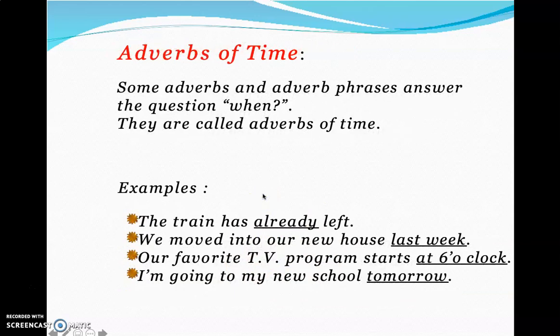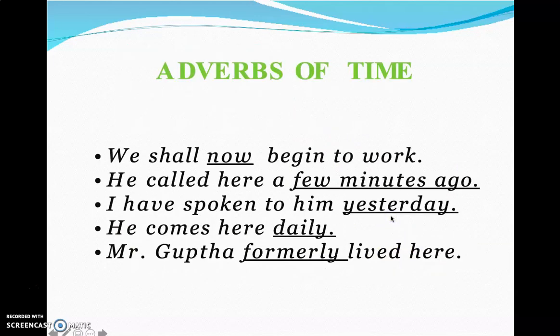Adverb of time. The word itself says it is time. The train has already left. Last week, 6 o'clock, tomorrow. Okay? So you shouldn't get confused between adverb of time and frequency. Frequency is how many times? 2 days, 3 times, 1 week, 2 weeks. But here it is last week. When? The answer is when? Last week. Okay, don't get confused about that.